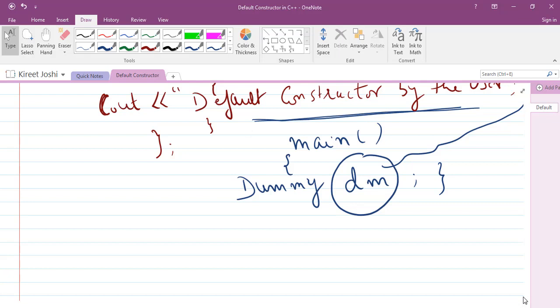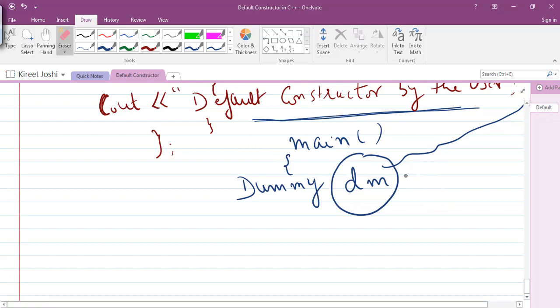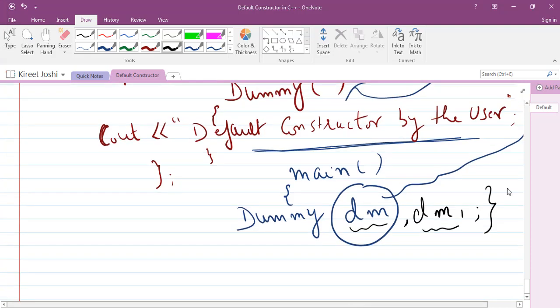Some of you might be thinking, if we again create an object, for example dm1, what will happen? Now there are two objects, one is dm and the other is dm1. So in this case, the constructor will be invoked two times.